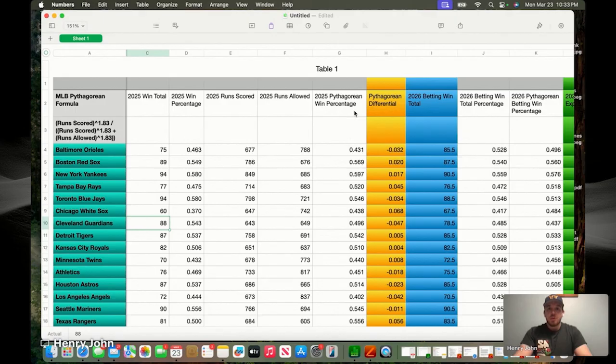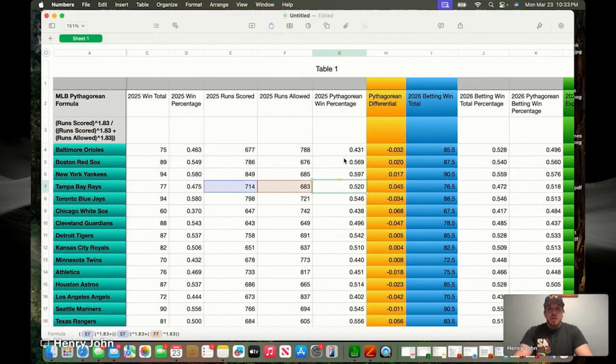The next column is the 2025 Pythagorean win percentage. The formula inputted here is exactly the Pythagorean formula, involving runs scored and runs allowed. Runs scored raised to the power of 1.83, divided by the totality of runs scored raised to the power of 1.83 plus runs allowed raised to the power of 1.83. That's consistent all the way down this column.